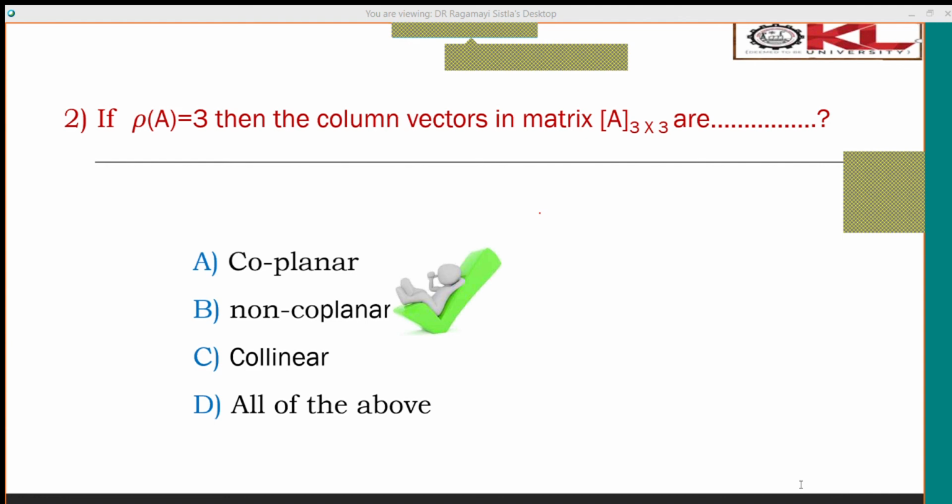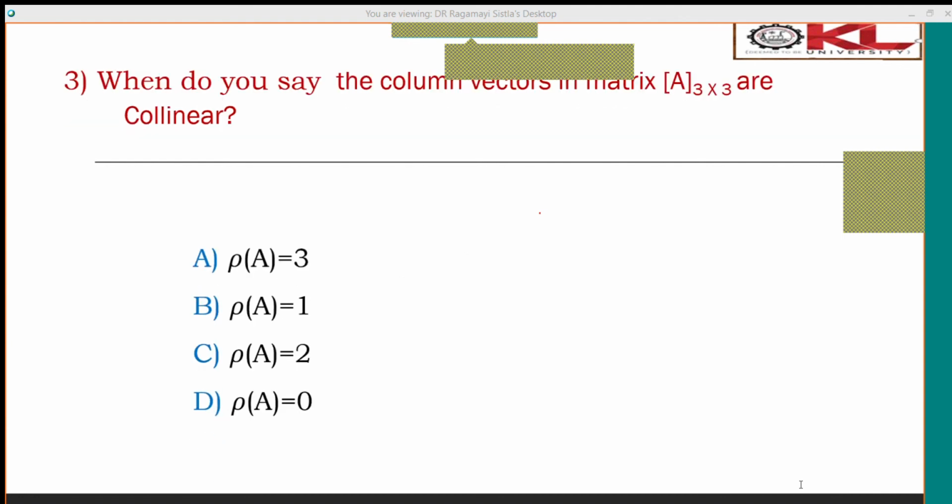Right, now go for the third MCQ. Post it in the chat box. When you say the column vectors in the matrix A are collinear, when do you say them as collinear vectors?